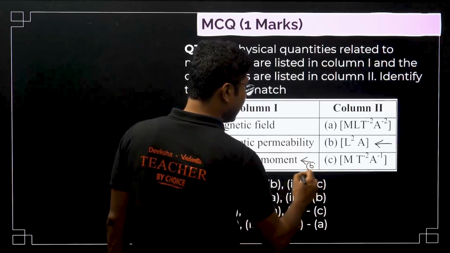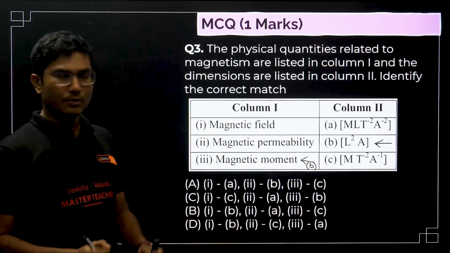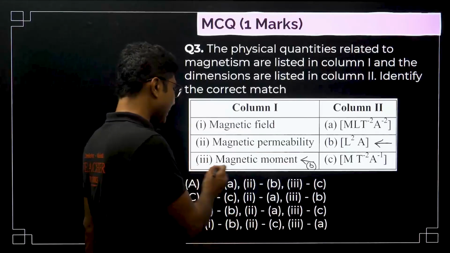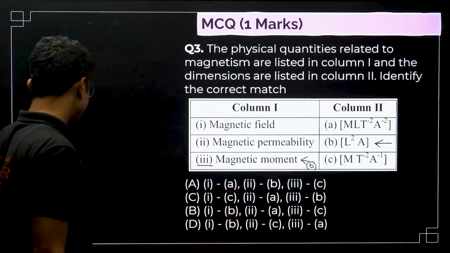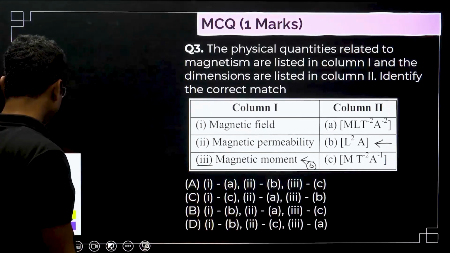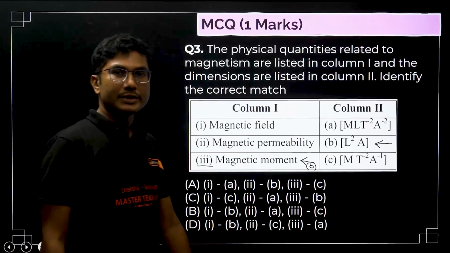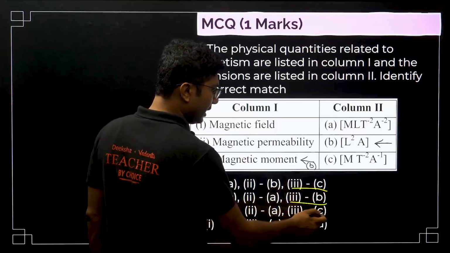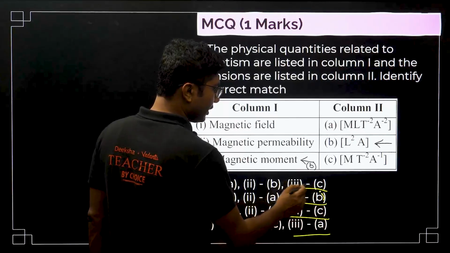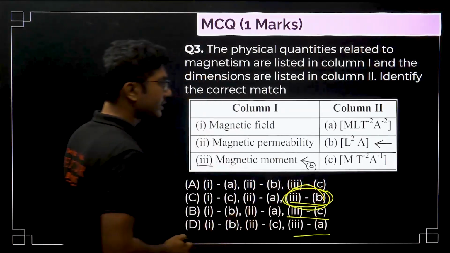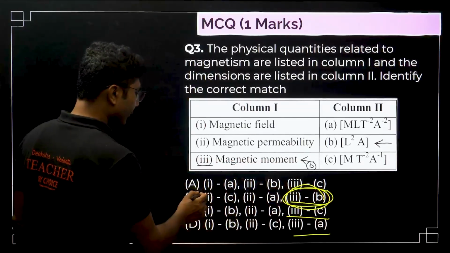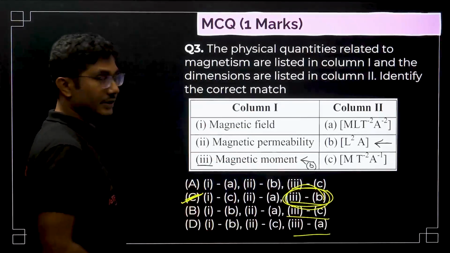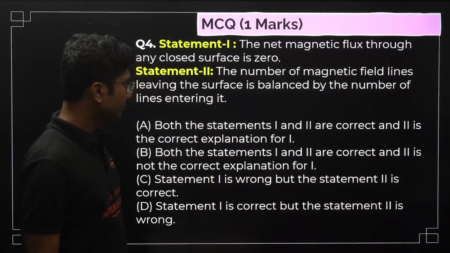Now as I said, in case you have any other doubt, first check the matching that you have done, that is 3 with B, whether it is unique or not. If it is unique, then your problem is almost sorted. So if you see that 3C, 3B, 3C, 3A, only 3B is there once. That means 3B is unique. So definitely this one is the correct answer for this given question.